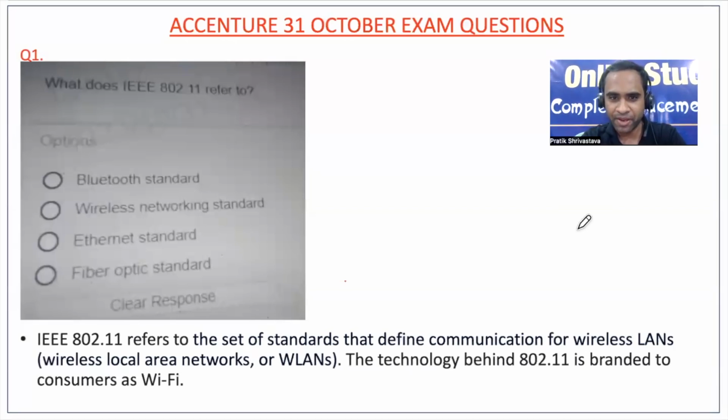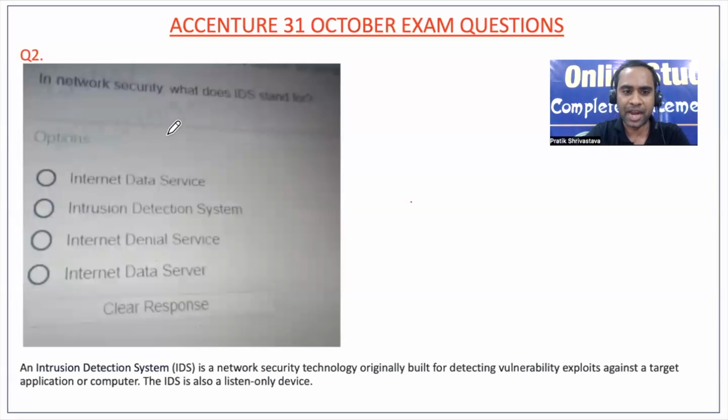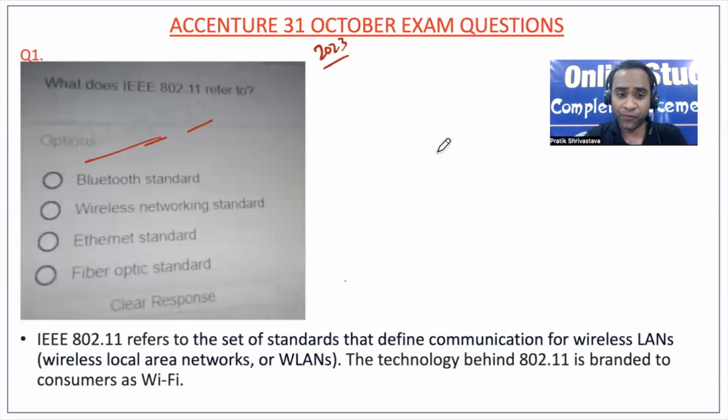This is Pratik Srivastava here, and in today's video, we are going to solve Accenture actual exam questions asked on 31st of October. Here you can see the date, 31st 10 2023, that means 31st of October 2023, in other questions as well. So if you have an Accenture examination coming up, then this video will be very helpful for you. Let us start with question number 1.